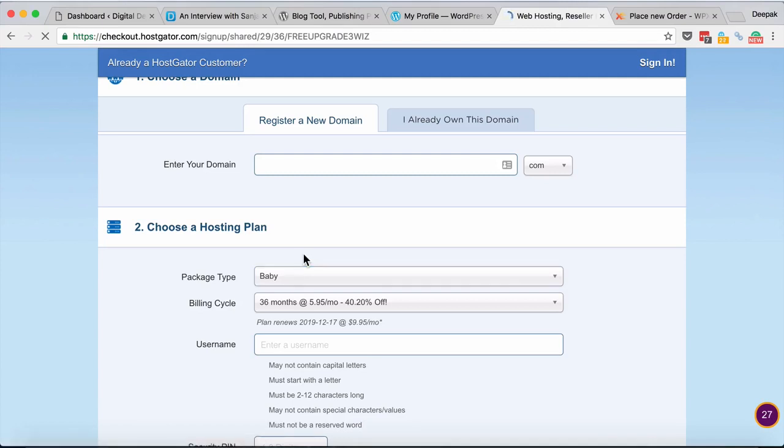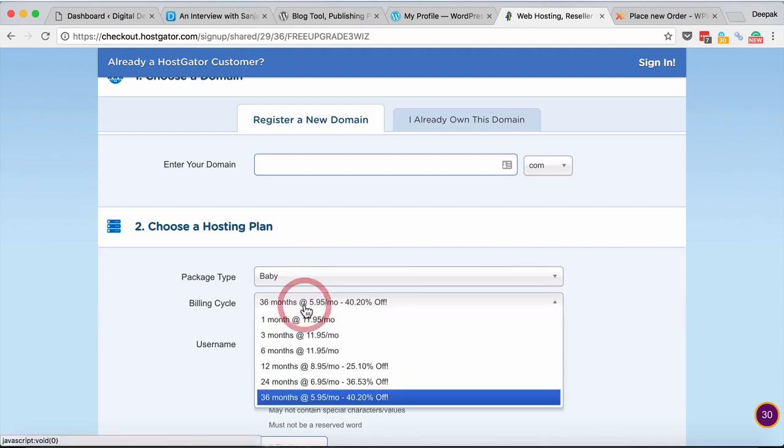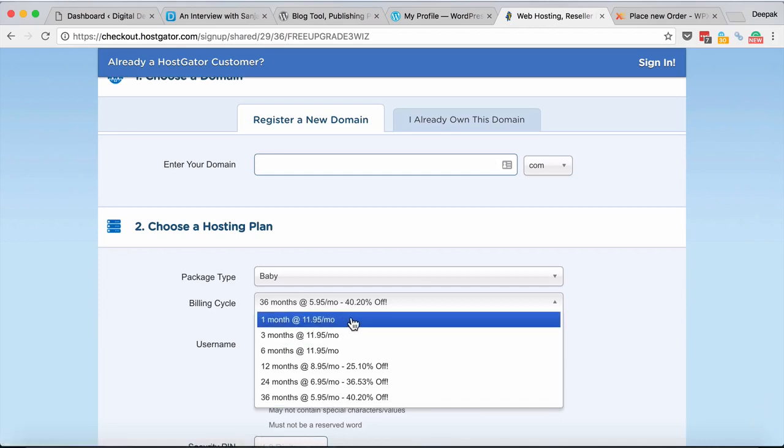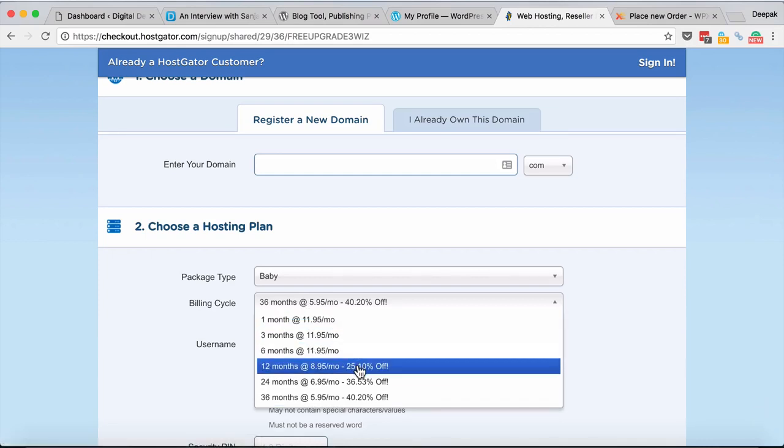The Baby plan will allow you to host unlimited websites, in the sense, not technically unlimited, but they have limitations on how much bandwidth you can use and how many server resources you can use. If you have 1,000 websites which do not get any traffic at all, it would still be okay. But if you have more than 10 websites, each of which gets more than 200-300 visitors a day, then they would ask you to upgrade. The prices start as low as $12 a month, and if you go for longer plans, it would cost you less than $10 a month.